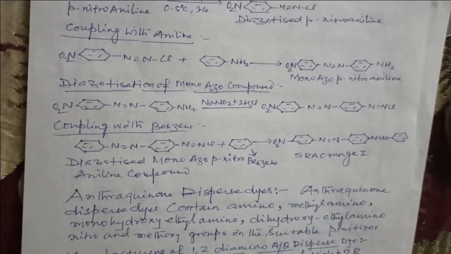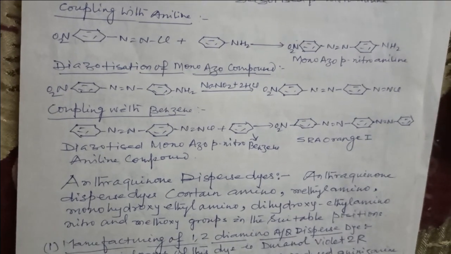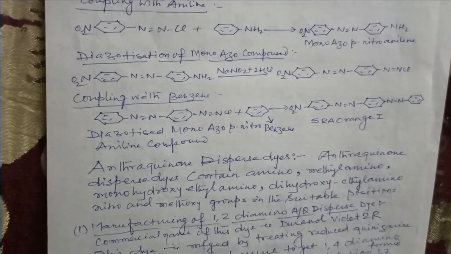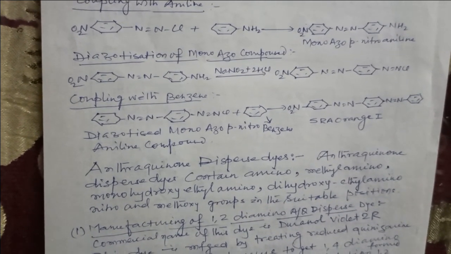Then this monoazo compound goes under diazotization again, and we get the diazotized monoazo compound, which is coupled with benzene, and it forms the SRA Orange Fast.